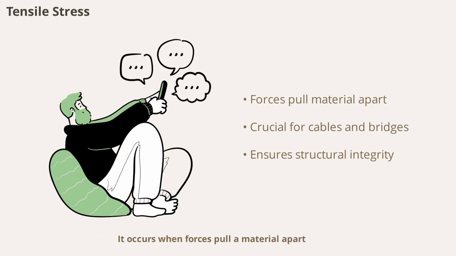It occurs when forces pull a material apart, like stretching a rope or a steel cable. Materials with high tensile strength are essential in bridges, cables, and any application where pulling forces are common. This property ensures structures remain intact under tension.